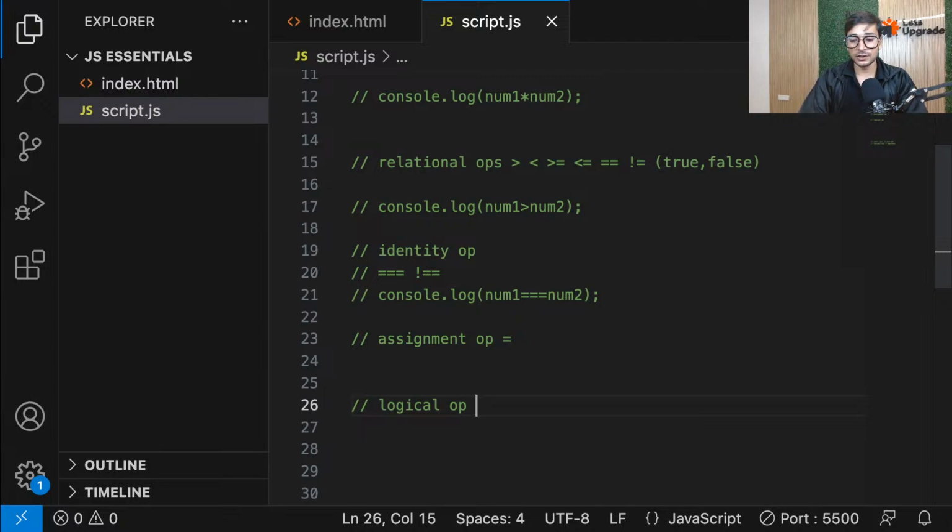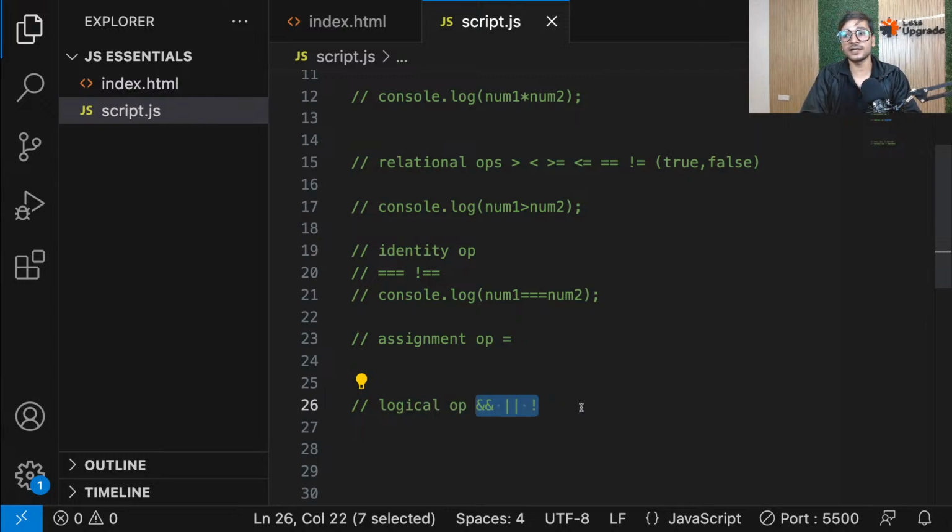The examples of logical operators are and, which I'm writing twice, but it is called and. And then you have this, which you call or, the pipeline operator. And then you have exclamation, which means not. So guys, these three are the operators which come under the category of logical operators.